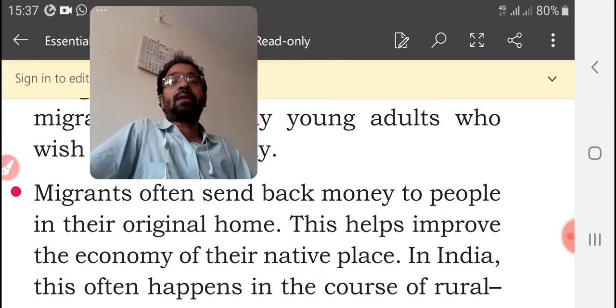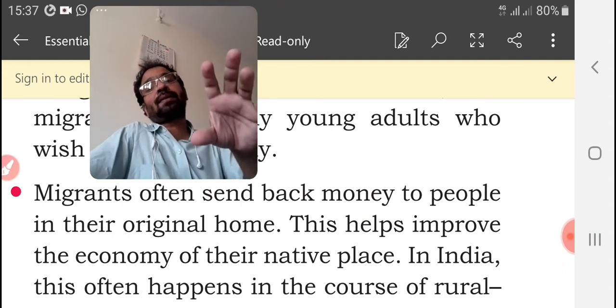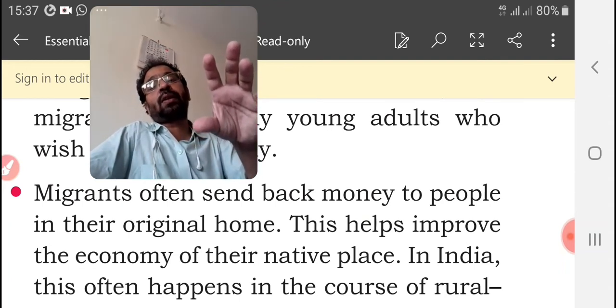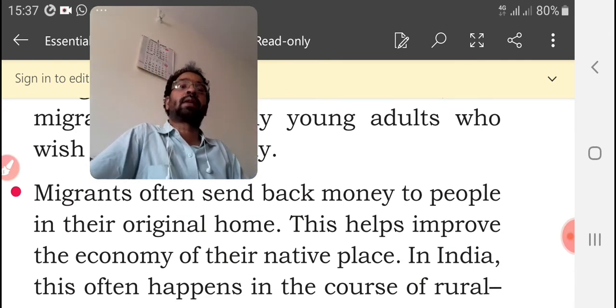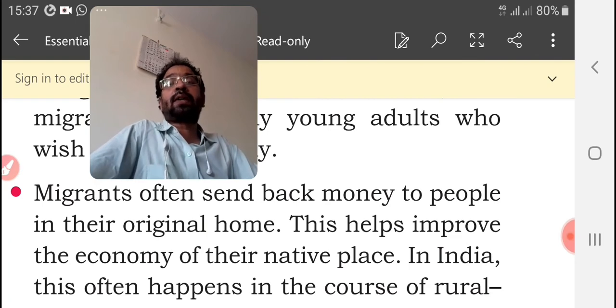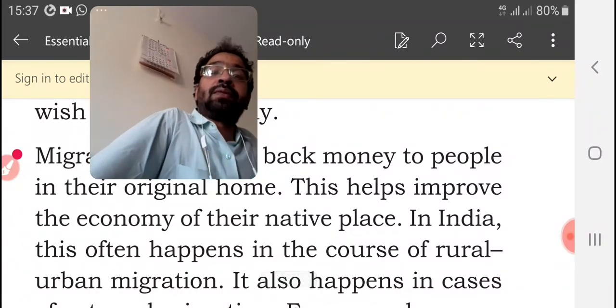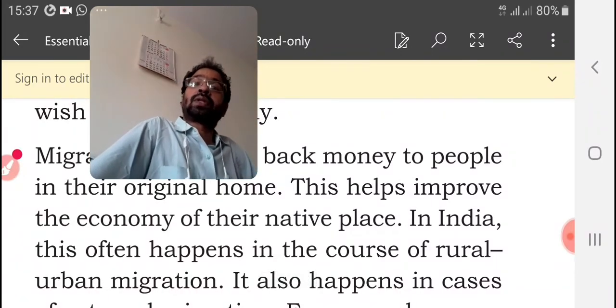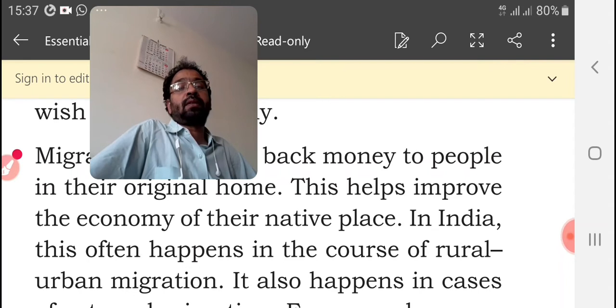And when they are working, that is useful for their families. So that money is made use of by the members of the family there. One way, they are getting more income, and their country is getting more money from outside, foreign money. This helps to improve the economy of their native places, because they are using the money of another country, and the economy of their native place will increase.